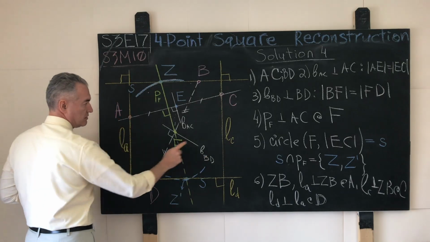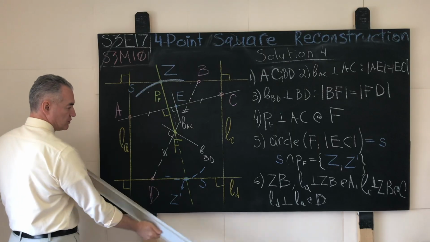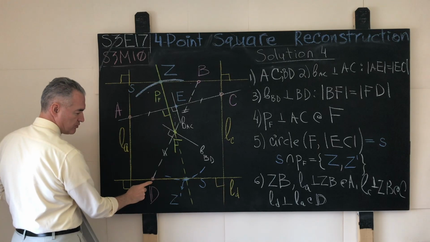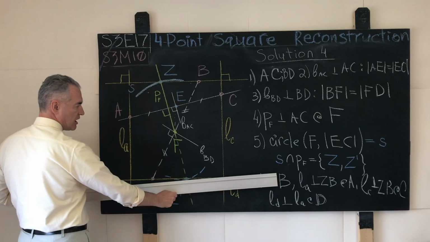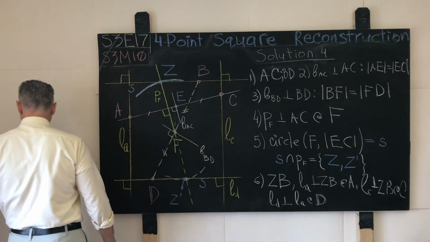LC, LA, LC. Once we have these two straight lines and this one, we snap a straight line through the fourth point D that is perpendicular either to LA or LC. Game over, and this is it.